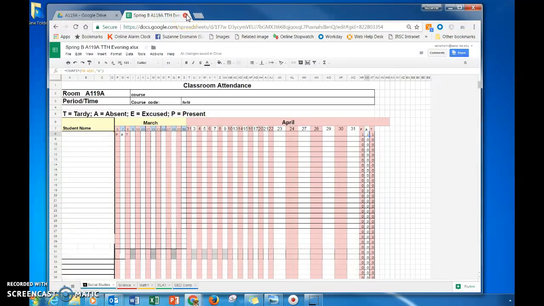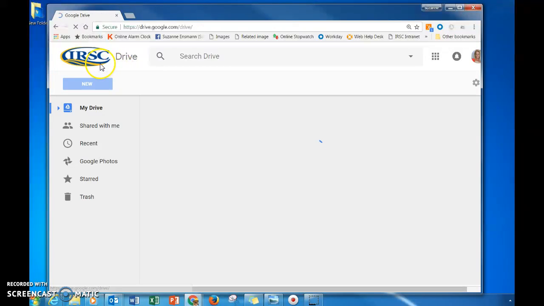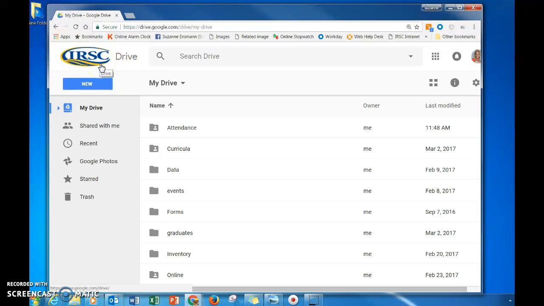Maybe one more thing I'll show you in here. I'm going to close on this screen because I want to go back to my drive. Another way you can make certain that you're in our IRC secured drive is on the top left-hand side. It says IRC logo, so you know you're in our secure drive, so as not to get confused with your drive. Because if you log in with your personal Gmail account, you're not going to see this information. So you have to log in with your AECP account.